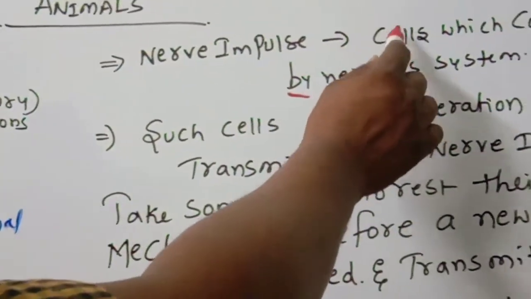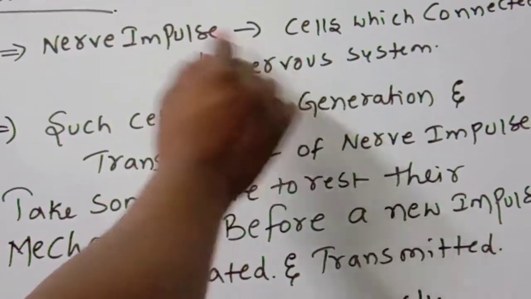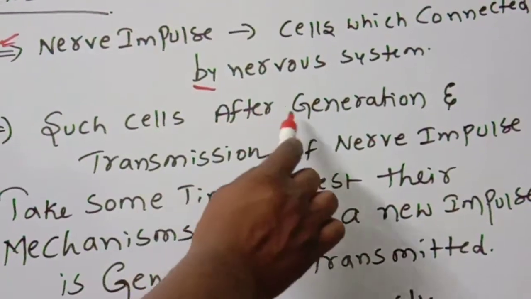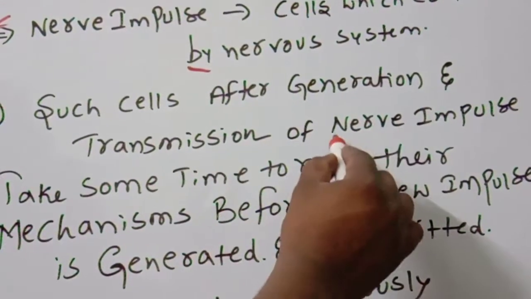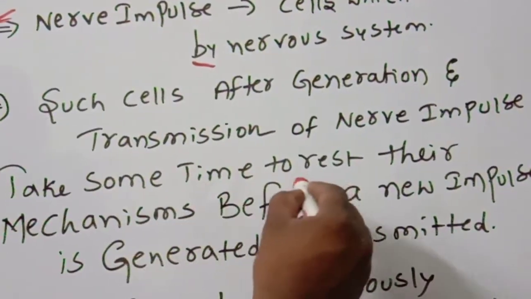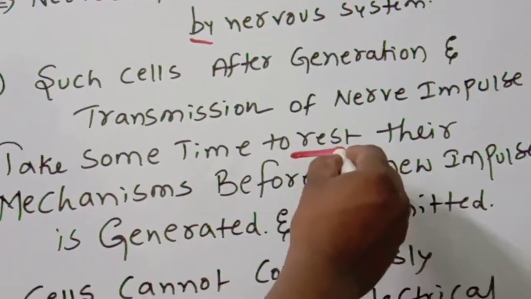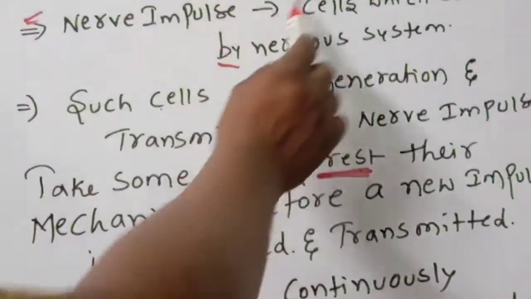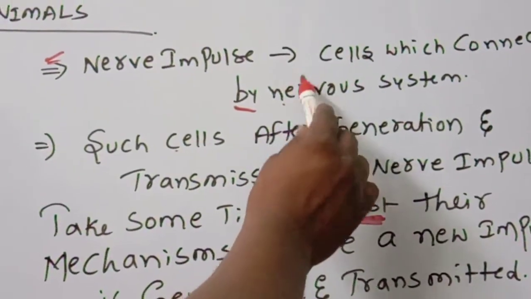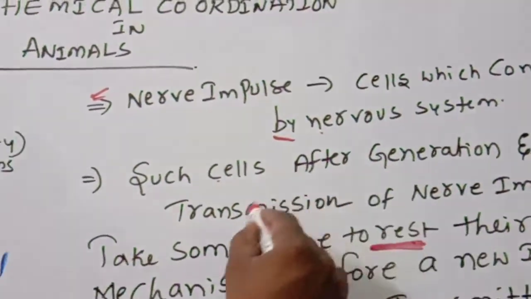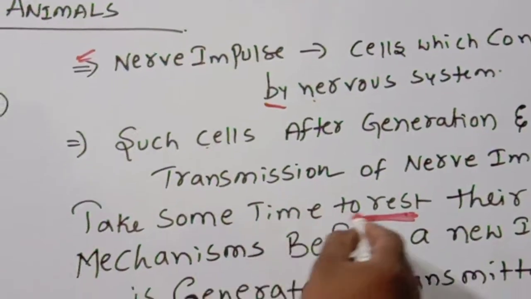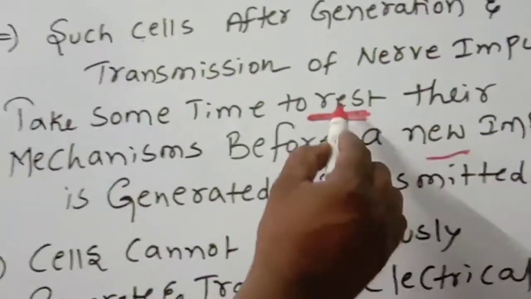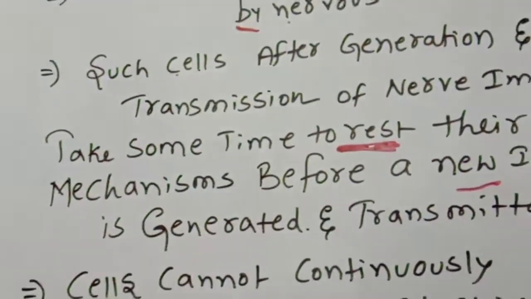Very important: such cells, after generation and transmission of a nerve impulse, take some time to rest their mechanisms before a new impulse is generated and transmitted.